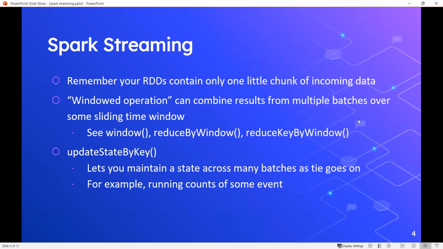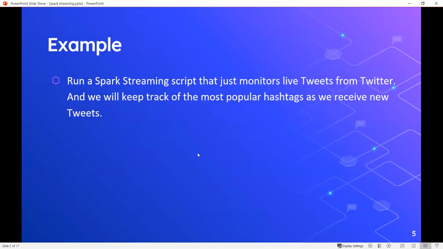Okay, so with that, we will take a look at some examples to get the clutter cleared. The first example will run a Spark streaming script that just monitors live tweets from Twitter, and keeps track of the most popular hashtags as we receive new tweets over the sliding window.